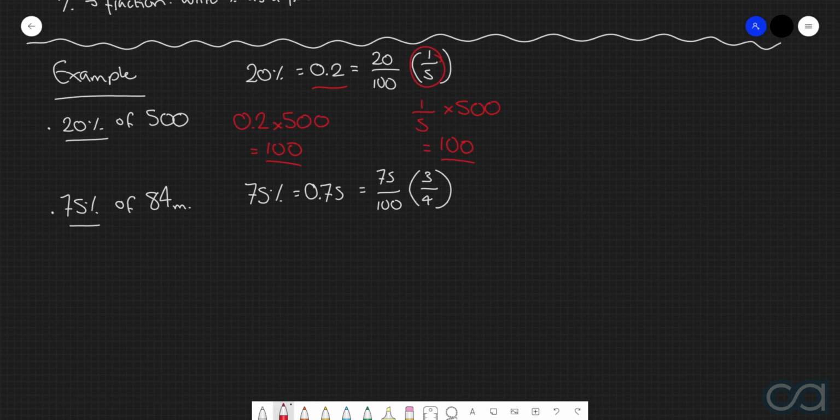So if we now want to find out what 75% of 84 meters is, we'll first of all get this decimal of 0.75 and multiply it by the 84. Or we could get the fraction, 3 over 4, and then multiply it by the 84. However, in either case, we get a final answer of 63 meters. Notice in this particular case, because we are actually finding the percentage of a quantity, in this case 84 meters, the answers both have meters in them as well.